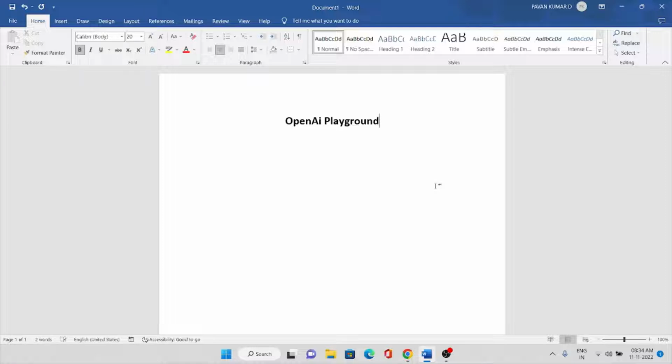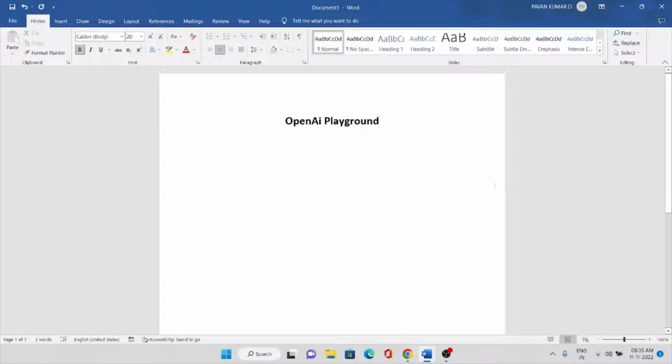If you want any information, what you will do is go to google.com and search for whatever information you want. But here, whatever you type, it will automatically fetch the information through artificial intelligence and give you the results. The application is known as OpenAI Playground.